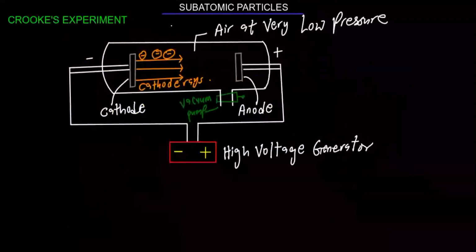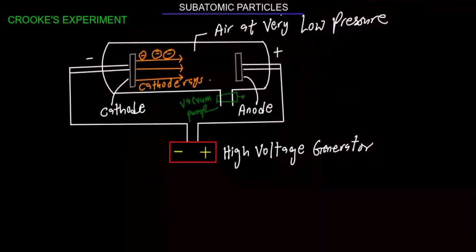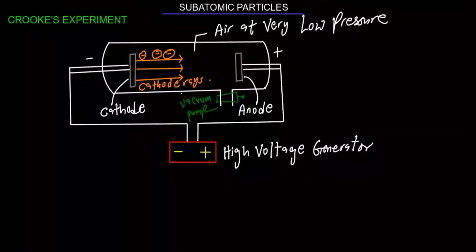Let's look at the subatomic particles. You know what subatomic particles are? They are those particles that are found in atoms. Now, the first one we are going to be learning is how electrons were discovered. The first one we are going to be discussing is the Crookes experiment. This apparatus, we call it the Crookes tube or discharge tube. This experiment was first conducted by William Crookes. William Crookes. Good.